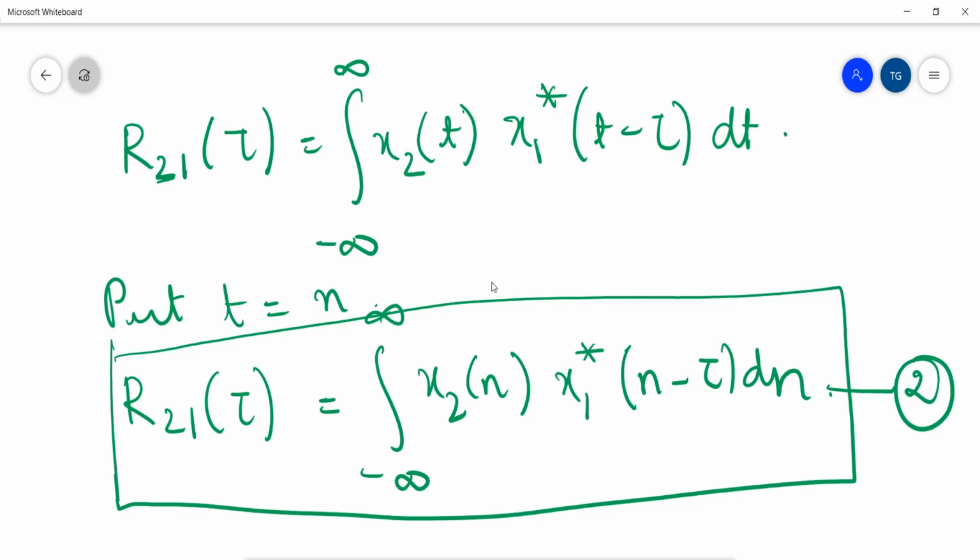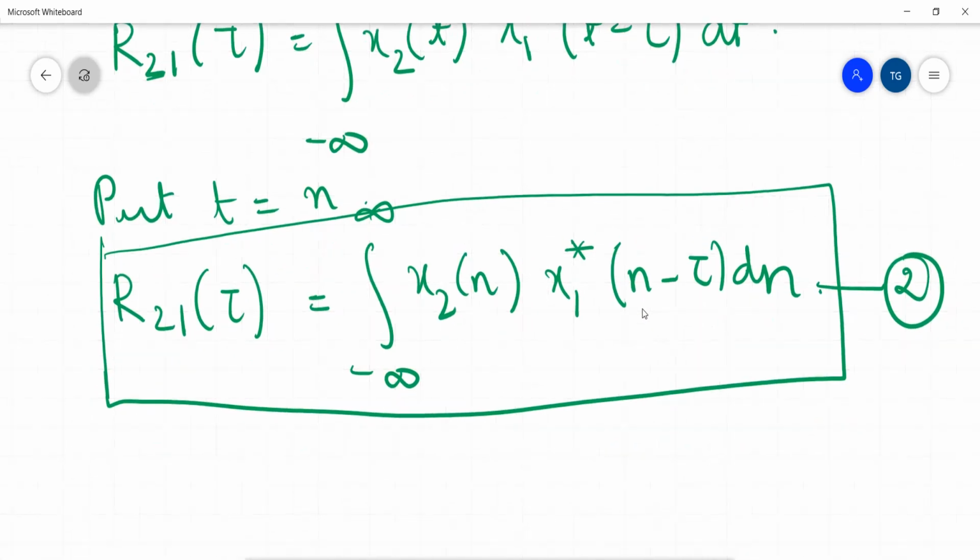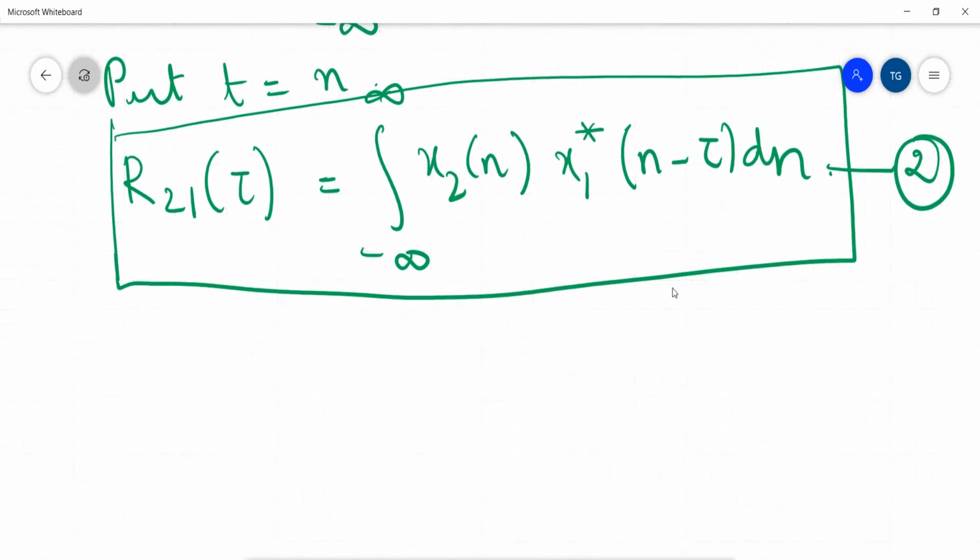Now, if we take the complex conjugate of the second equation, what will we get?